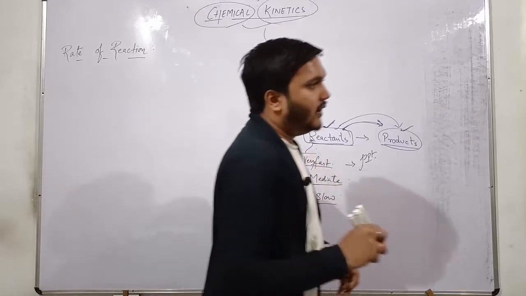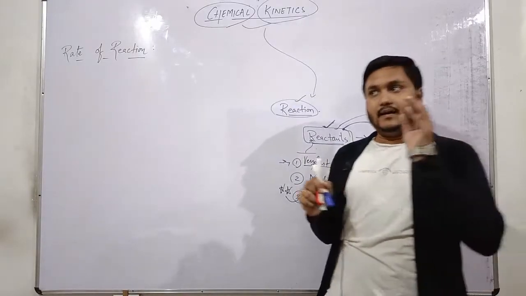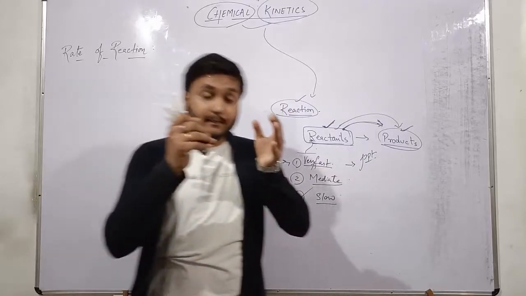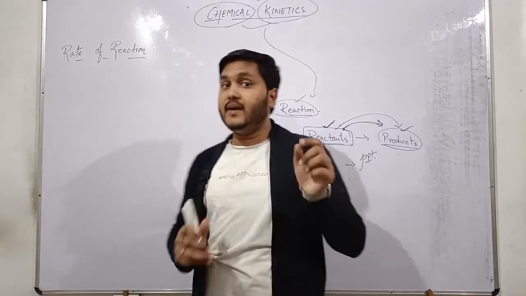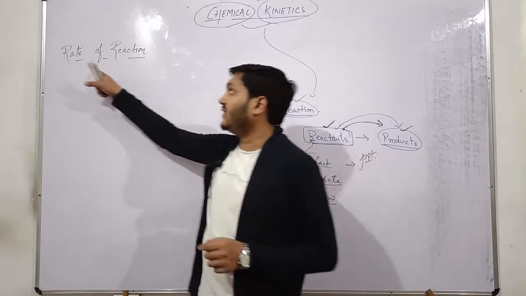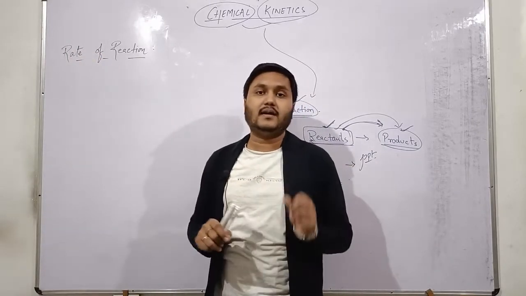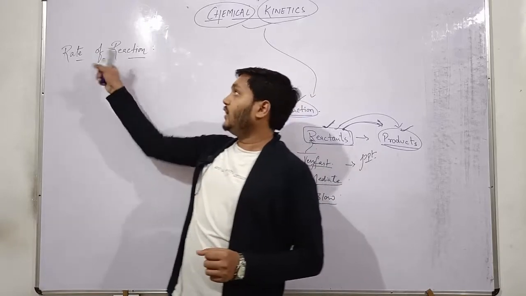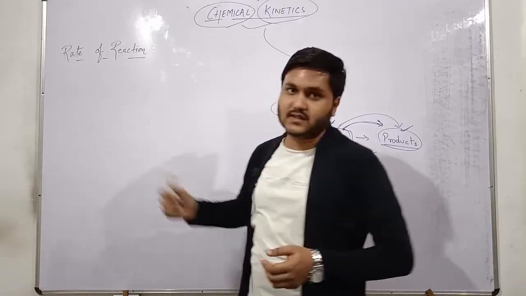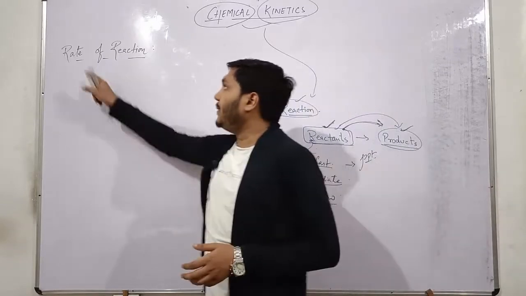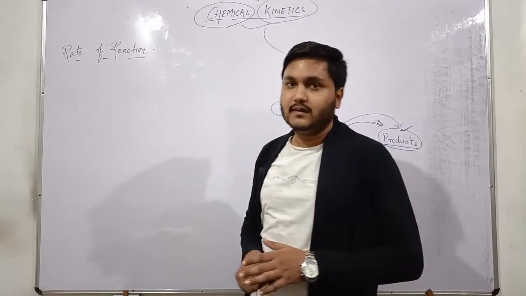And now let me tell you one thing, that in this chapter we will be discussing the speed of a chemical reaction, but particularly in this chapter we will be referring to the speed of the chemical reaction as the rate of reaction, where rate is nothing but the speed. So rate of reaction is nothing but the speed of reaction. So in this lecture we will be discussing the speed of a chemical reaction.